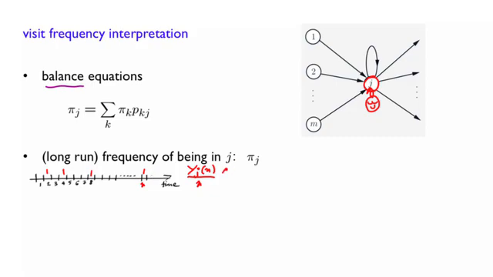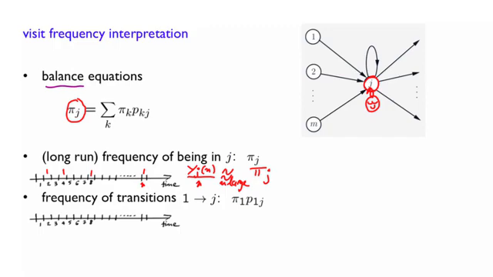Well, when n is very, very large, that frequency approaches pi of j. In fact, we can make it more rigorous by saying that it converges to pi of j when n goes to infinity, in a rigorous fashion that we will not discuss here. So we now have a frequentist interpretation of pi of j.